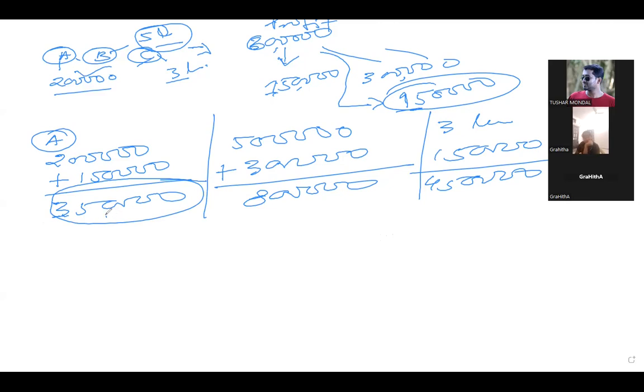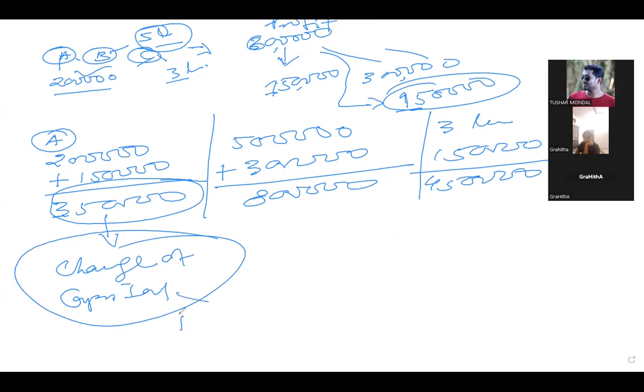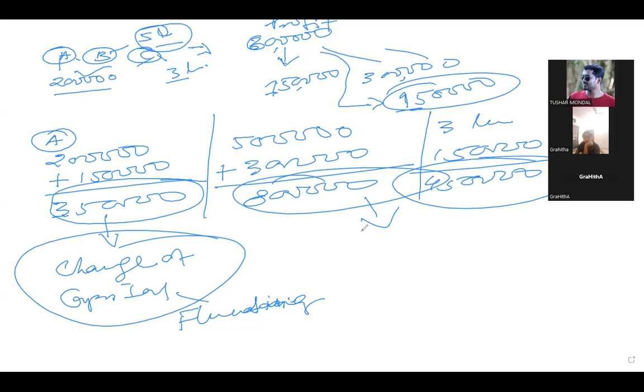Can I say this is a change of capital? Yes, sir. So this change of capital is known as fluctuating capital. This means changing. Is that fine? This also fluctuating, this also fluctuating. So this is one of the methods, the fluctuating capital method.